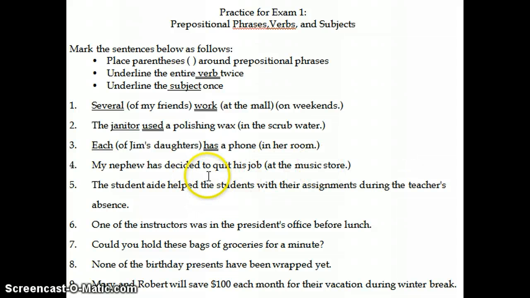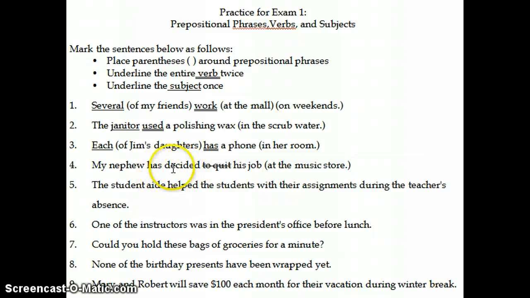And then I want to point out here, to is often a preposition. However, in this case, it's actually part of an infinitive verb. Right here, to quit is an infinitive. Anytime we have to plus a verb, it is considered an infinitive verb. So it's not the verb of the sentence, nor is it a prepositional phrase. So I just wanted to point that out. We can actually just completely ignore that. I'm just going to cross it out, because we know that an infinitive verb is not the verb of the sentence. So we need to find our verb.